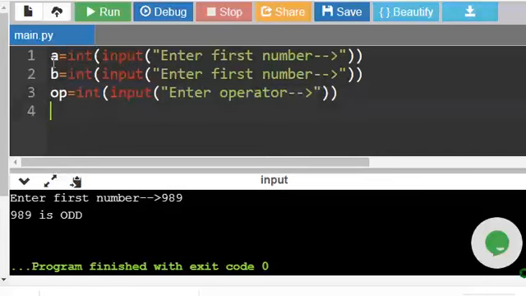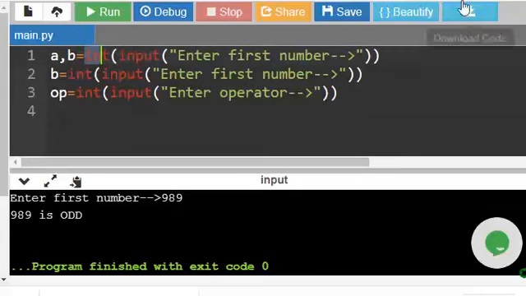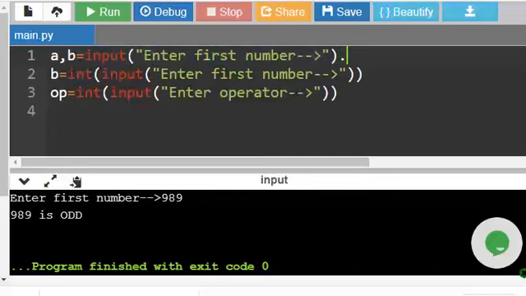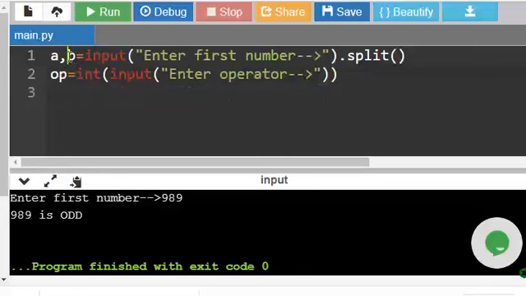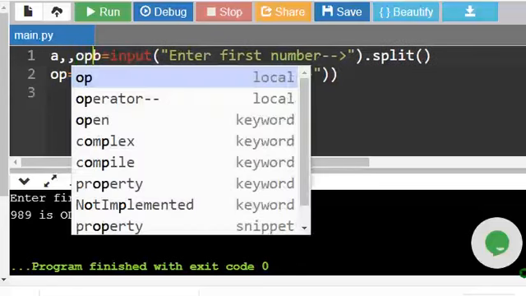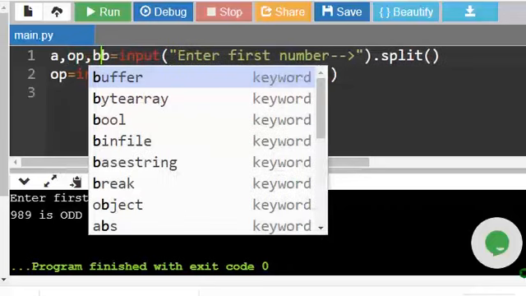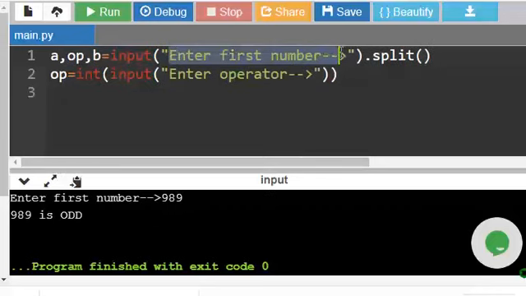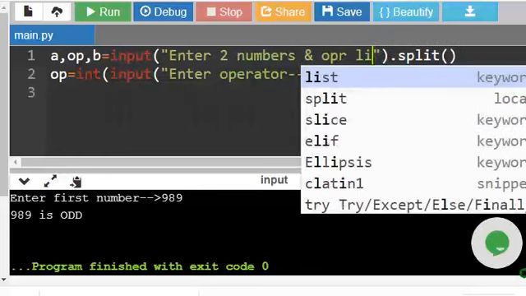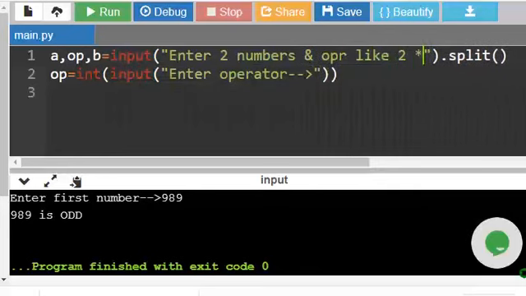So we can take three numbers like this, or there is another option. In that case, we cannot use this conversion, input split. Or we can also take like this, for example, a comma operator comma b equal to, here I am saying enter two numbers and operator like 2 into 3.